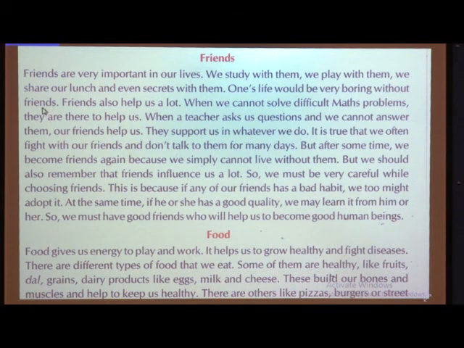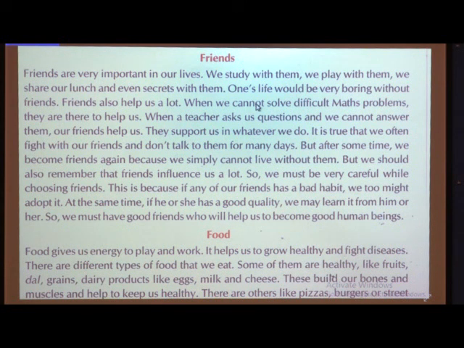Now children, you might be experiencing that when you are at home, your friends are quite far away from you. You might be feeling that my friend should be with me, so that I can play with him, or I can share my things with him. You might be eagerly waiting for when the school will start and when I will meet my friend. And whenever we take the meetings, you are very eager to talk with them, isn't it?